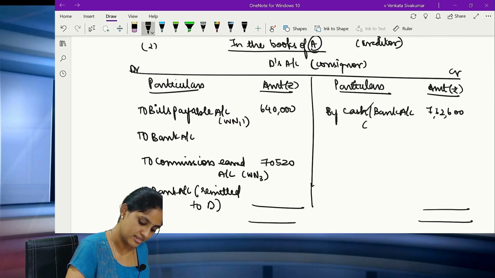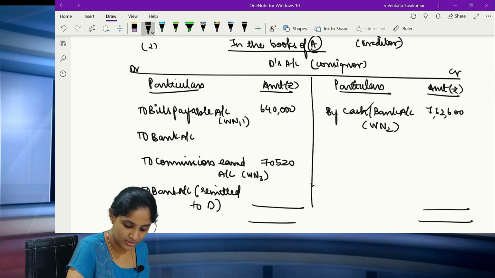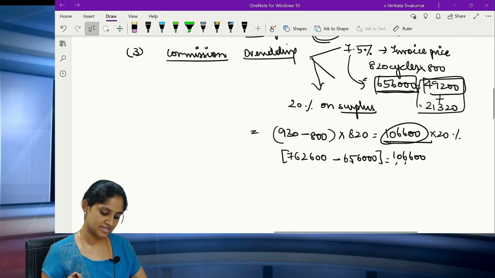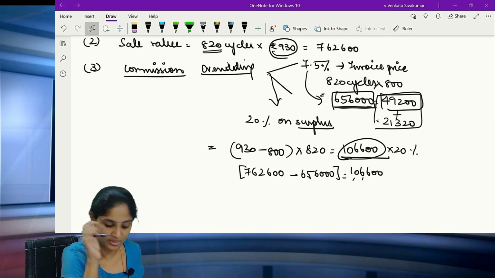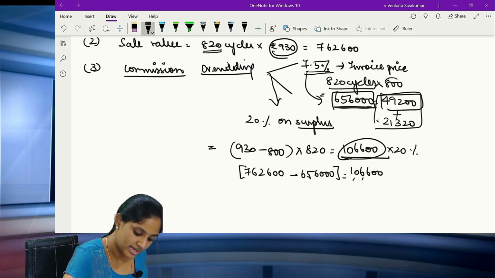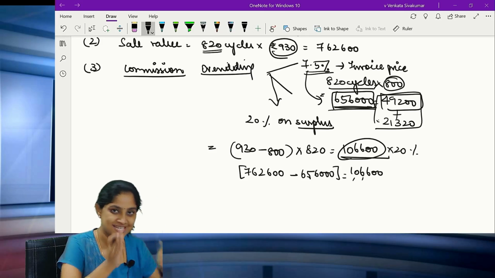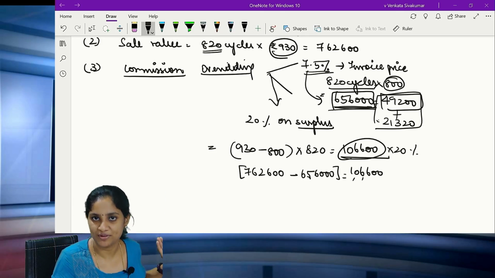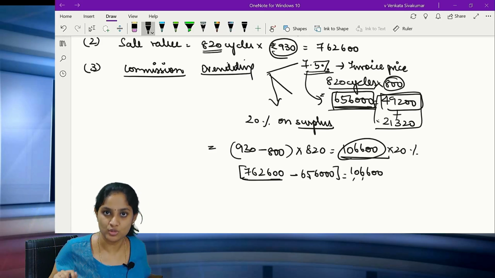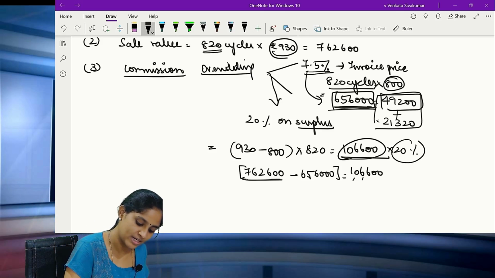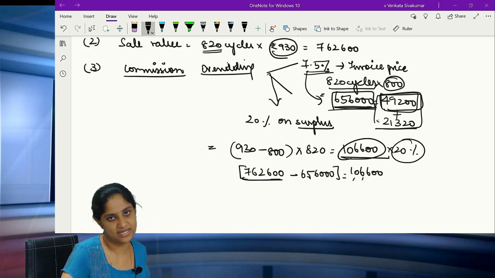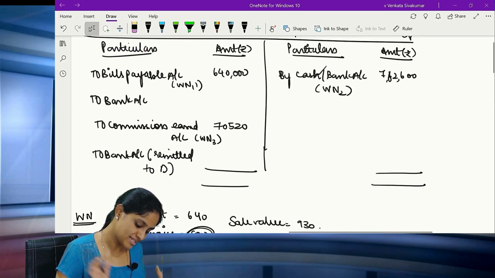All of you please see, this is working note number 2, which is the sale value. Then the commission is working note number 3. There is an overriding commission with two parts. 7.5% is on the sales at invoice value. 820 cycles sold, invoice value is 800. So actually on 6,56,000 you will be receiving 7.5%. If you sell it at more than 6,56,000, which you have sold at 7,62,600, on that excess you will be getting 20% directly. So that comes to 21,320 and this comes to 49,200. That's all. So the total value is 70,520.